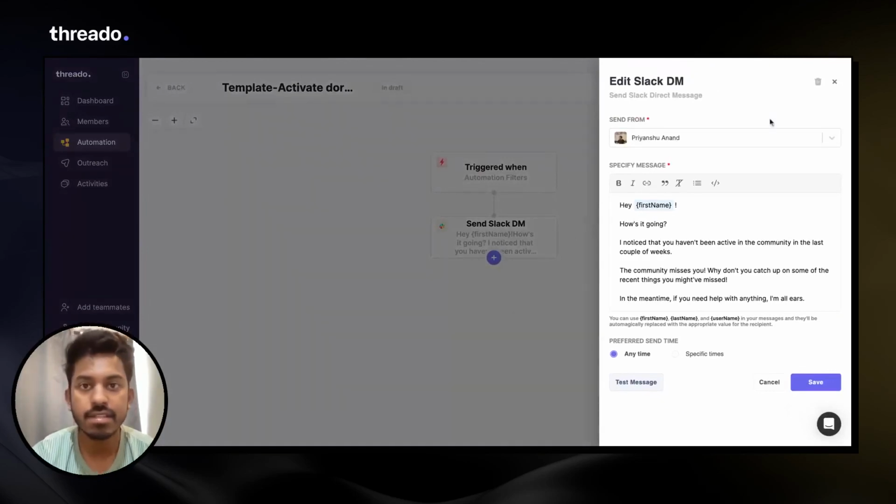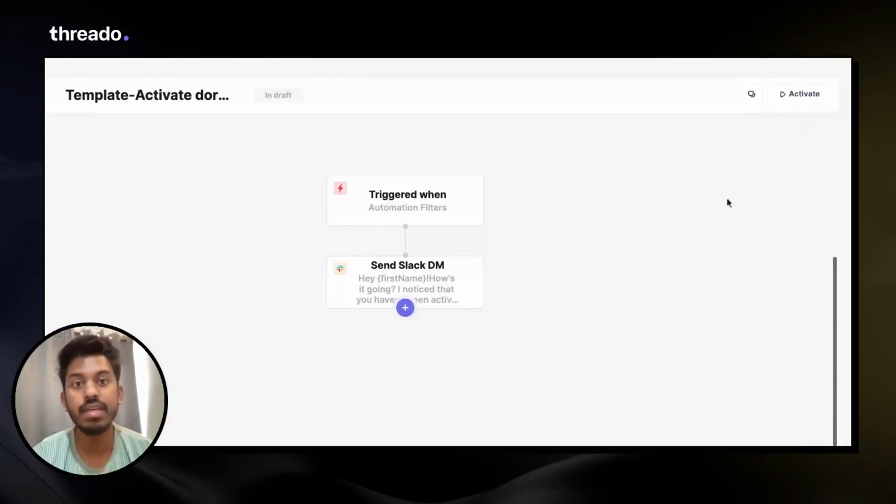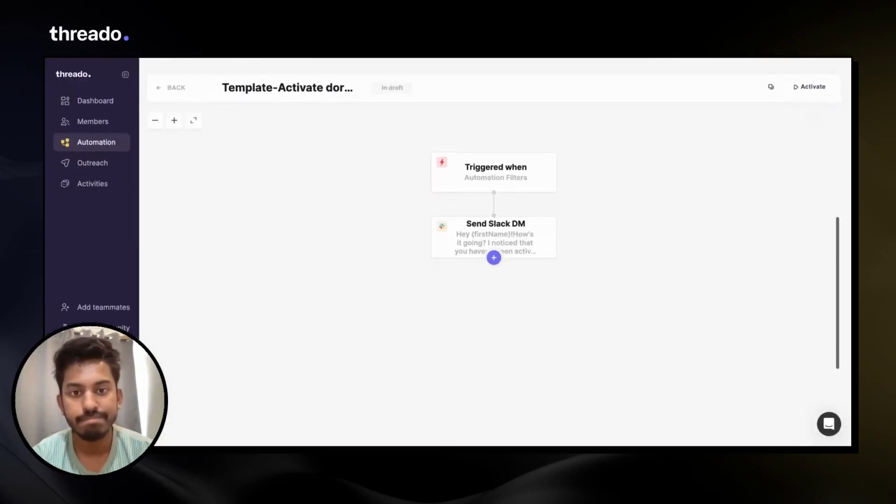And that's it. That's how you can set up a workflow to re-engage dormant members. Yeah, it's as simple as that.